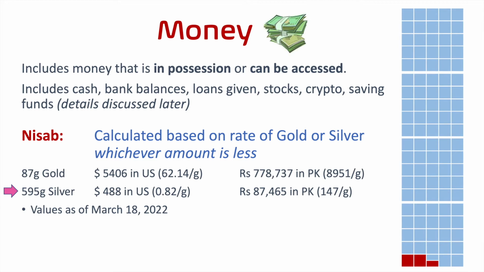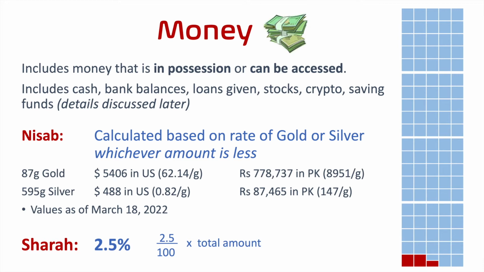So if I'm calculating my own zakat, I will just look at the lower value, which is the value of silver, and say, well, if I have had more than $488 throughout the year, then I should pay zakat. And of course, if I only have a little money, for example, if I only have $600 and I should pay zakat on it, which will only be 2.5% because that's the sharah. It's only going to be $15 for the whole year of zakat.